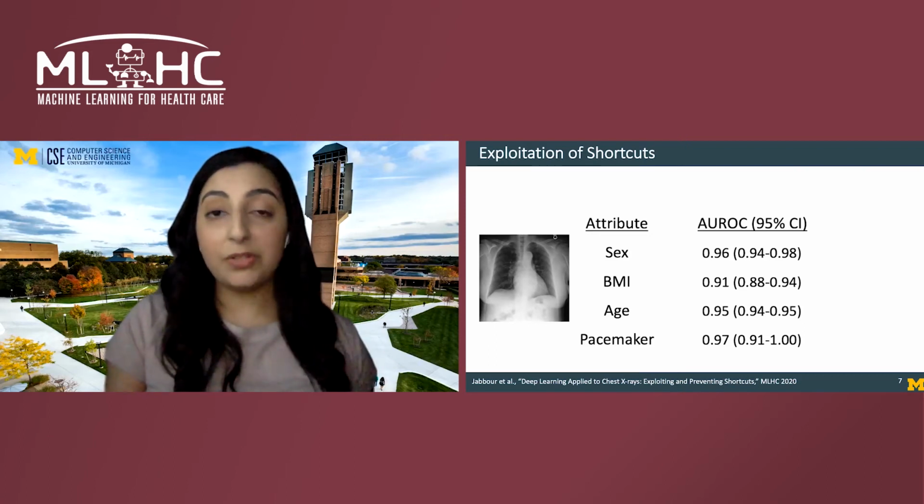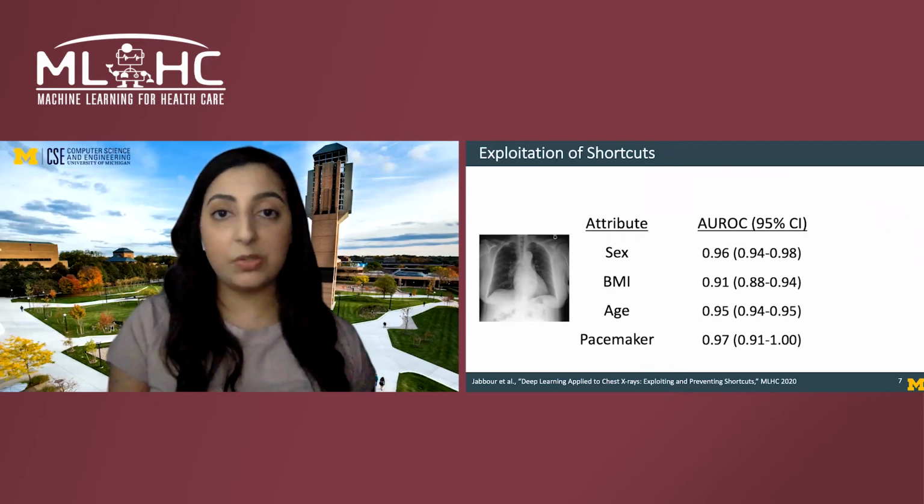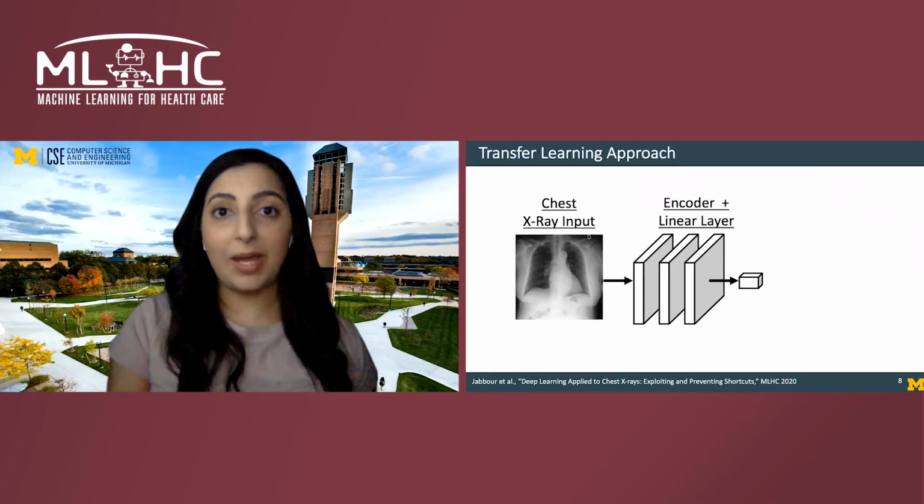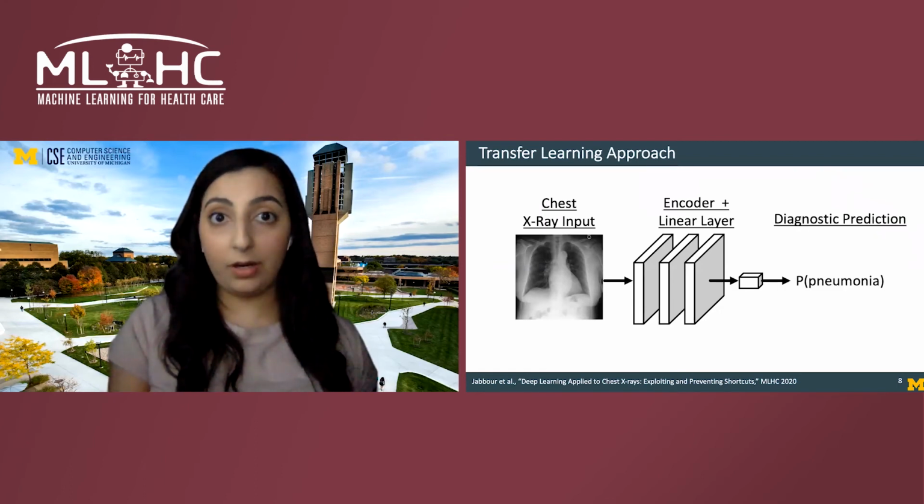So, when these attributes are correlated with the outcome of interest, a model can use them as a shortcut in its prediction. One bit of good news is that if you have access to a training set for a similar disease where this bias isn't present, a simple transfer learning approach is surprisingly effective. Given a chest x-ray as input to a deep network modeled by an encoder and final linear layer, the approach first learns all of the parameters of the network on an unbiased source task, in our case, pneumonia. We then freeze the encoder parameters and tune only the last layer on the target label with biased data.